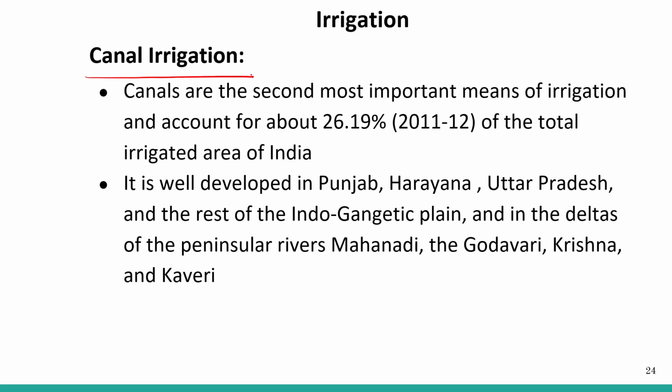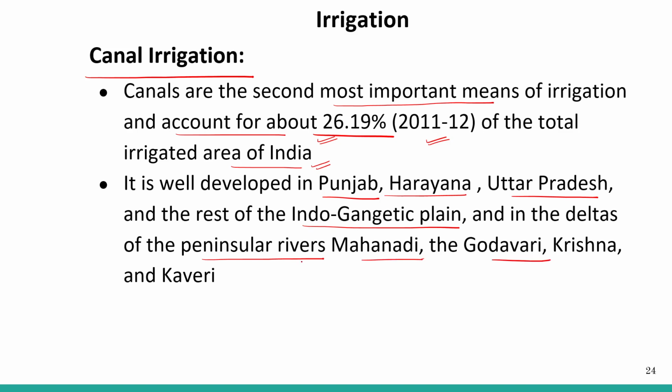Canal irrigation. The next type is canal irrigation. Canals are the second most important means of irrigation and account for about 26.19% of the total irrigated area of India. This is again the data from 2011-12. So after the well and tube well, we have the canal system that accounts for about 26% used for irrigation. It is well developed in Punjab, Haryana, Uttar Pradesh and the rest of the Indo-Gangetic plain, and in the deltas of the peninsular rivers like Mahanadi, Godavari, Krishna and Kaveri.